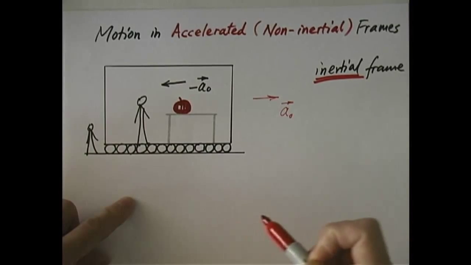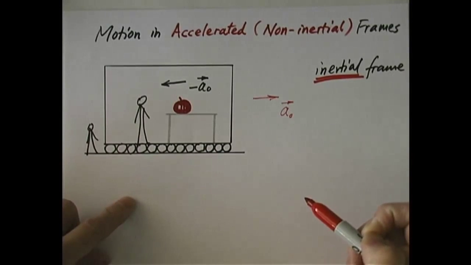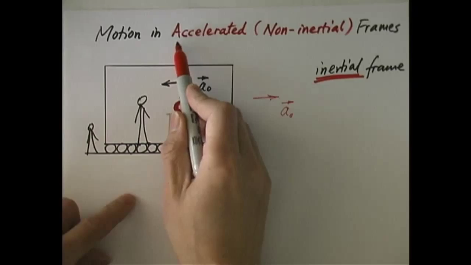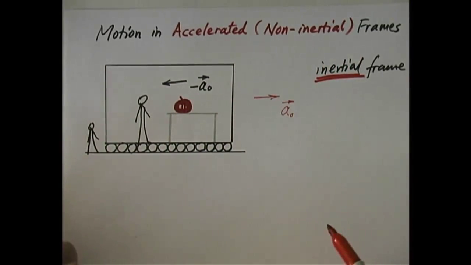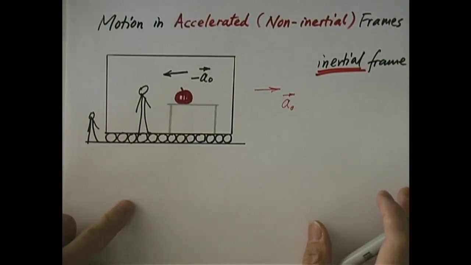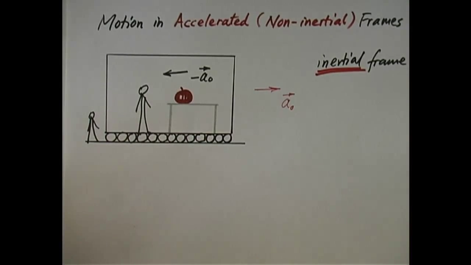And therefore, we must be careful when we can and cannot use Newton's second law. It turns out Newton's second law is only valid in an inertial frame, and it is not valid in an accelerated or non-inertial frame. Accelerated frame means the frame itself is undergoing an acceleration. It is otherwise known as a non-inertial frame of reference. Now, that was one way to explain it. But even though we can understand what's going on, simply because Newton's second law ceases to be valid in this person's frame,